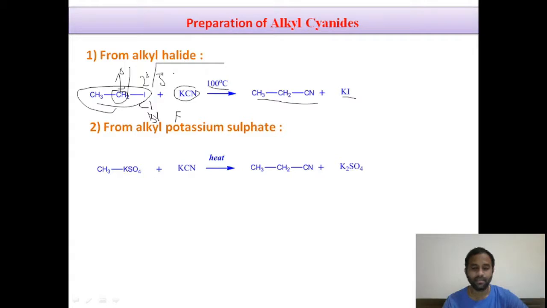So in this way, by heating alkyl halides with potassium cyanide at an appropriate temperature, we get the alkyl cyanides as the product.